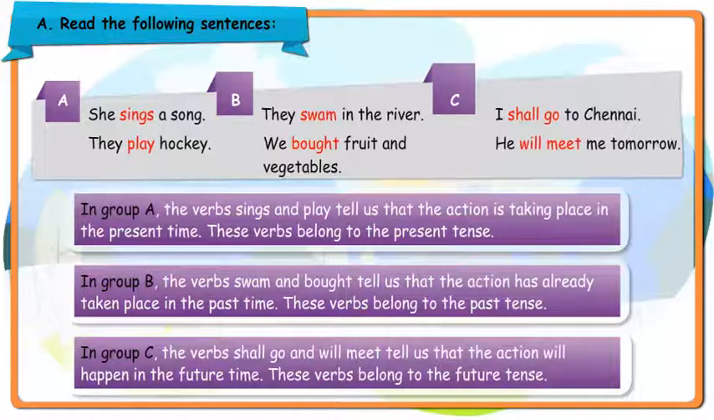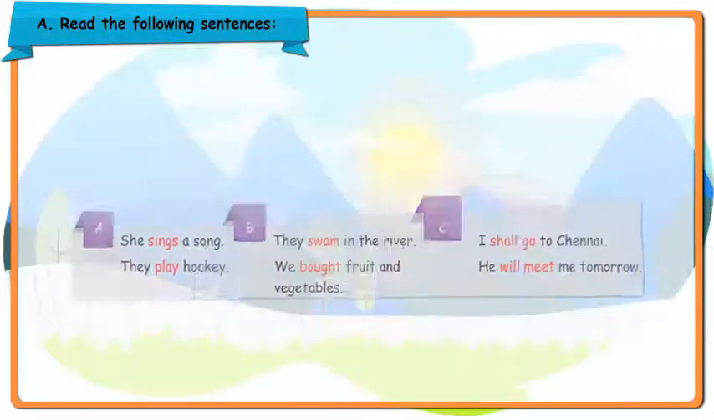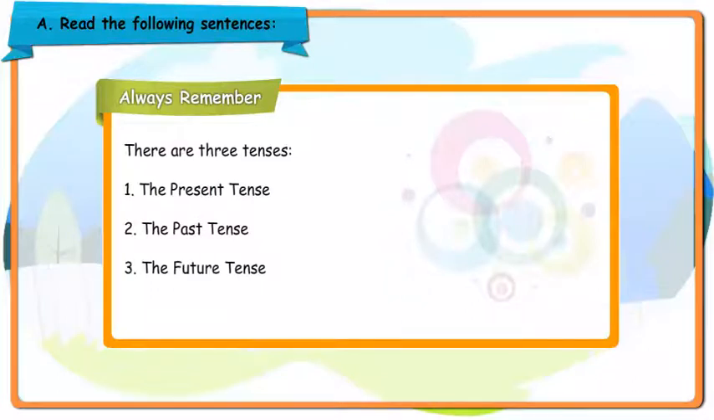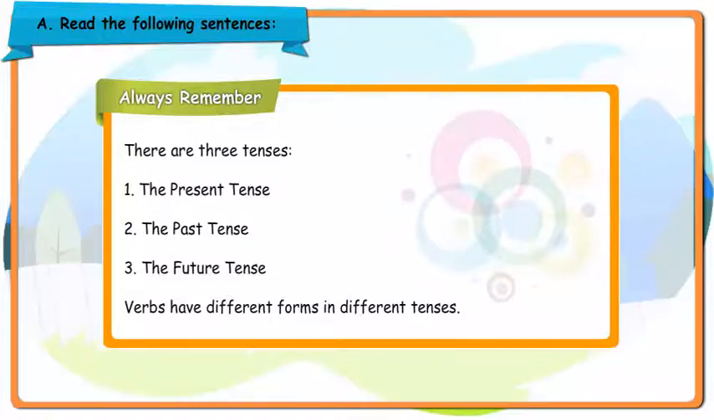In Group C, the verbs shall go and will meet tell us that the action will happen in the future time. These verbs belong to the future tense. Always remember, there are three tenses: the present tense, the past tense, the future tense. Verbs have different forms in different tenses.